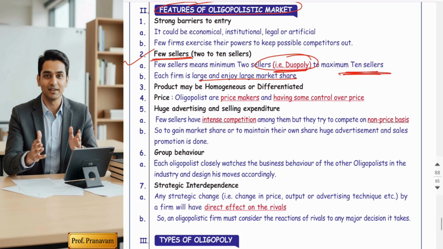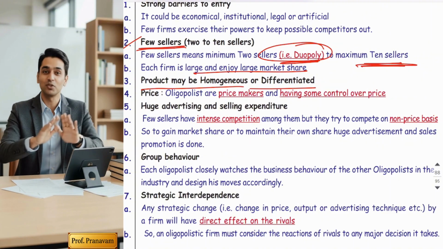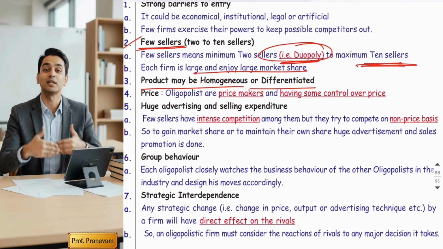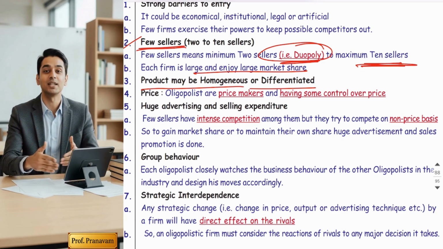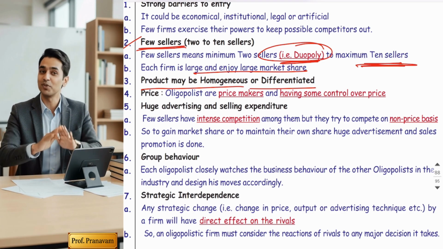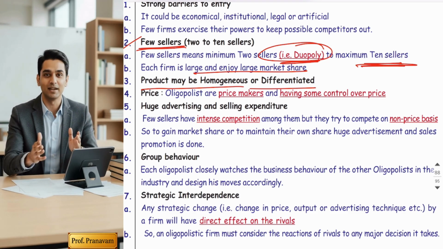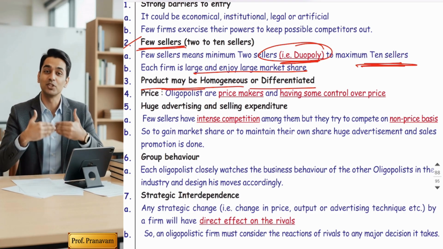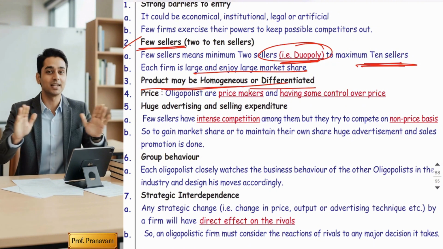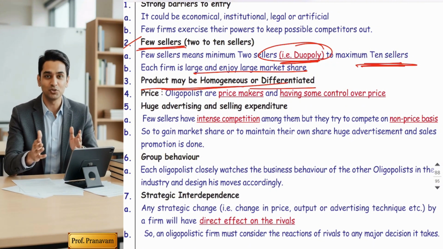Next important feature is that the product may be homogeneous or differentiated. Guys, in oligopoly, some markets sell identical goods, that is homogeneous goods like petrol, steel, etc., while others sell differentiated goods like cars, aircraft, airline industry, etc. So products may be homogeneous or differentiated. Both kinds of products can be available in the oligopoly market.